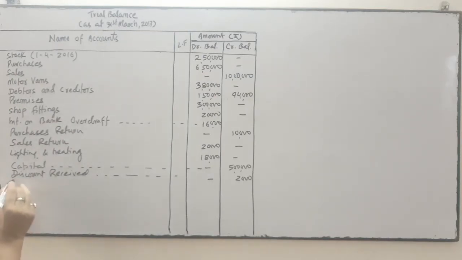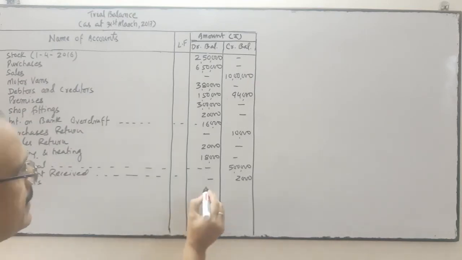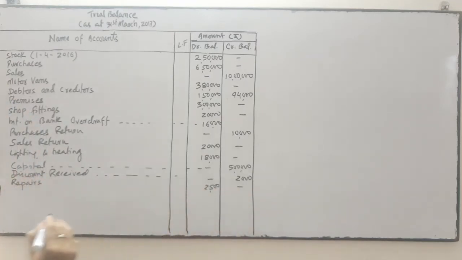Thereafter, next is repairs. Repairs is an expense. It is on the right side, 2,500. No mistake committed. Right side.